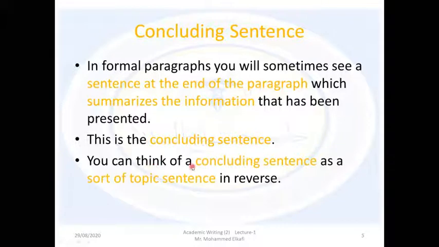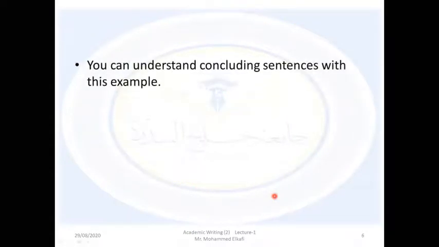You can think of a concluding sentence as a sort of topic sentence in reverse. So that means the concluding sentence can include the same idea that is found in the topic sentence. So we can say a concluding sentence is a sort of topic sentence in reverse. You can understand concluding sentences with this example.